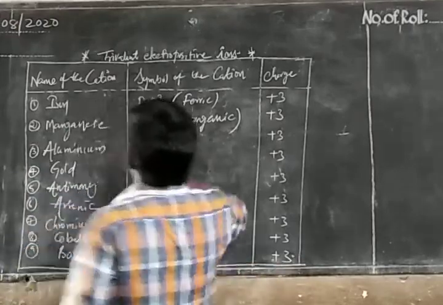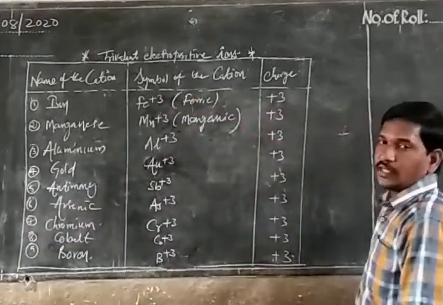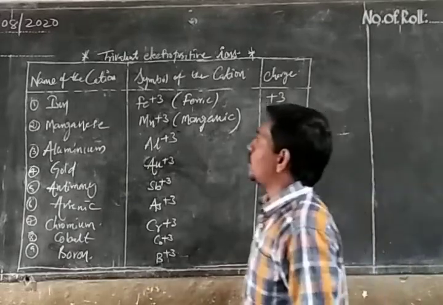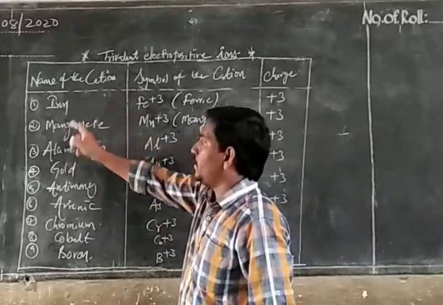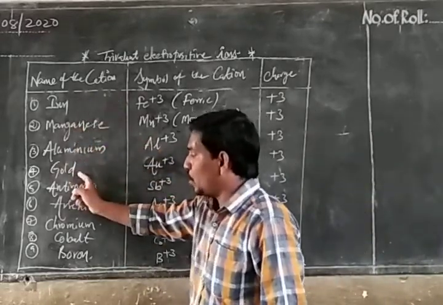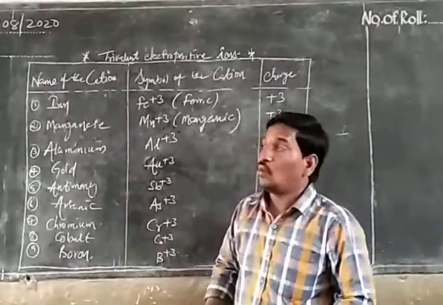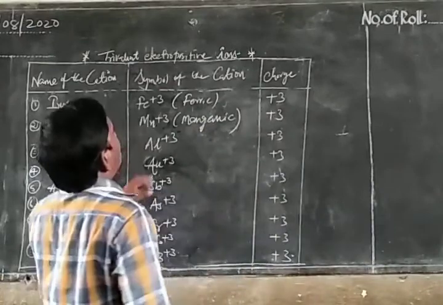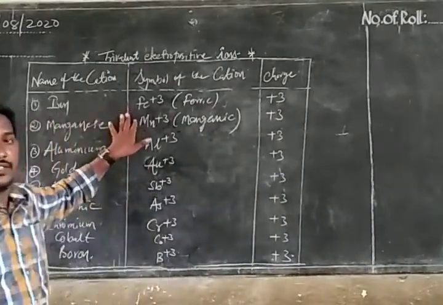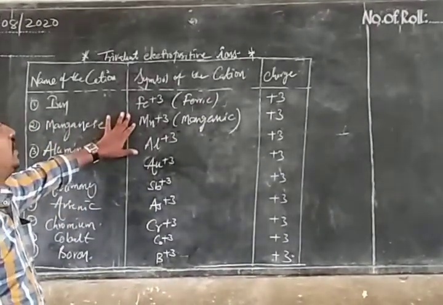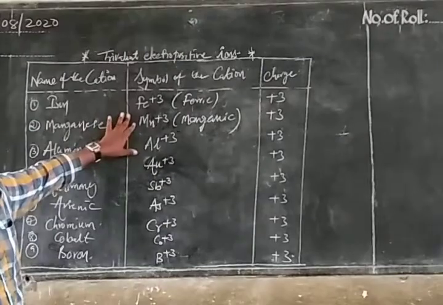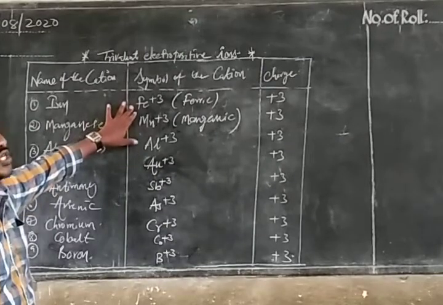These are the trivalent electropositive ions: iron, manganese, aluminium, gold, antimony, arsenic, chromium, cobalt, and boron. So what is meant by trivalent electropositive ions? The metallic ions formed by donating 3 electrons from the outermost orbit are called trivalent electropositive ions.